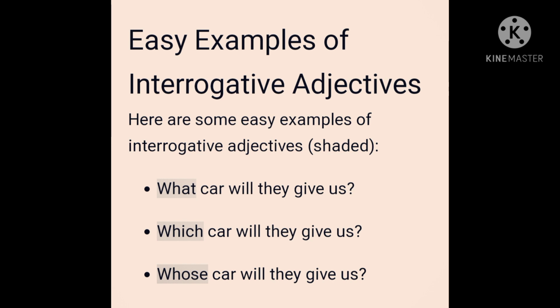What car will they give us? Which car will they give us? Whose car will they give us? In all these three sentences, the noun car has been described with the words what, which and whose. So what, which and whose become interrogative adjectives.